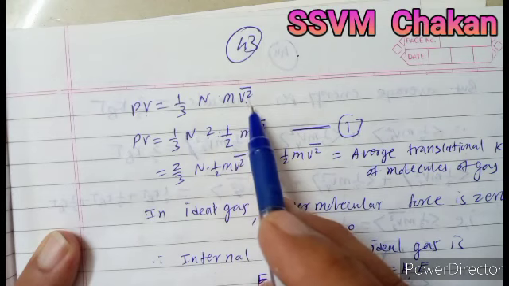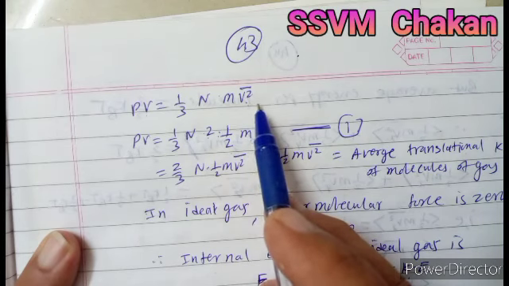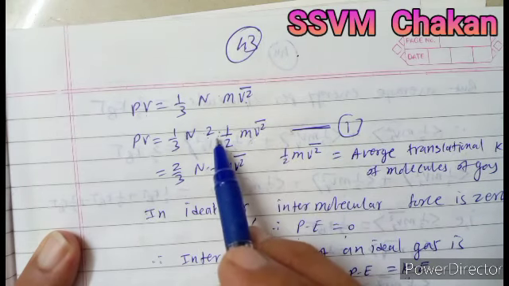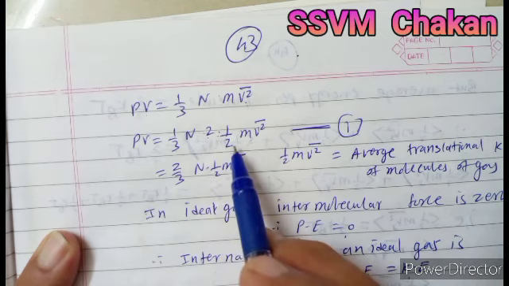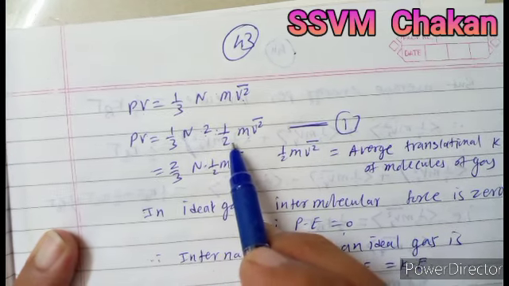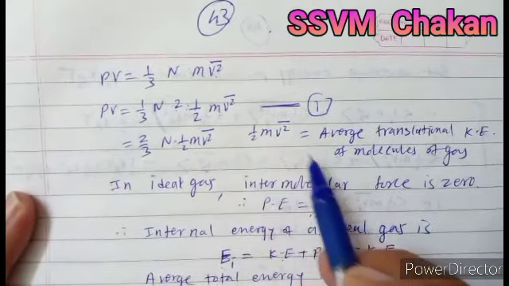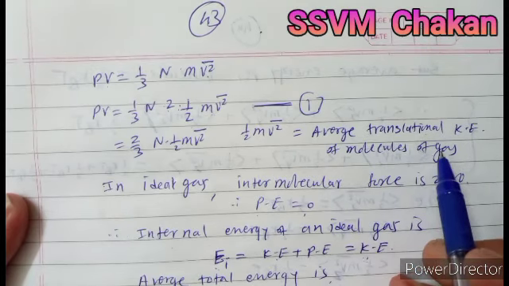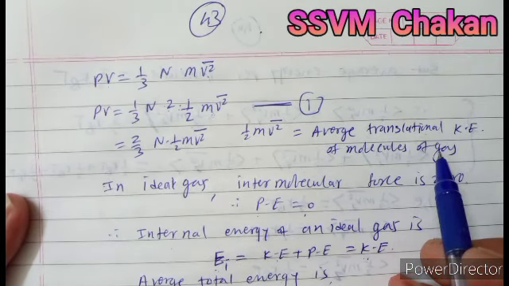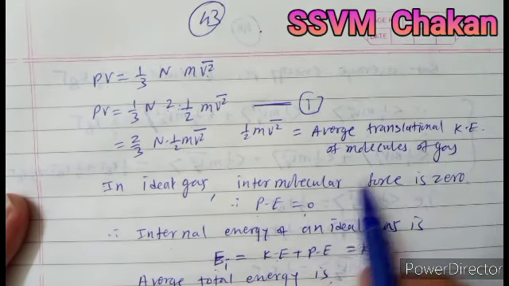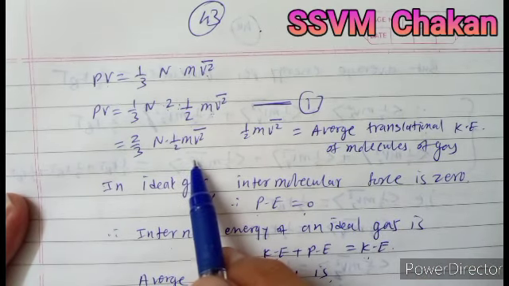To convert this m V square bar into kinetic energy, we multiply numerator and denominator by 2. This 1/2 m V square bar gives you the average translational kinetic energy. But we don't substitute the value of that here.